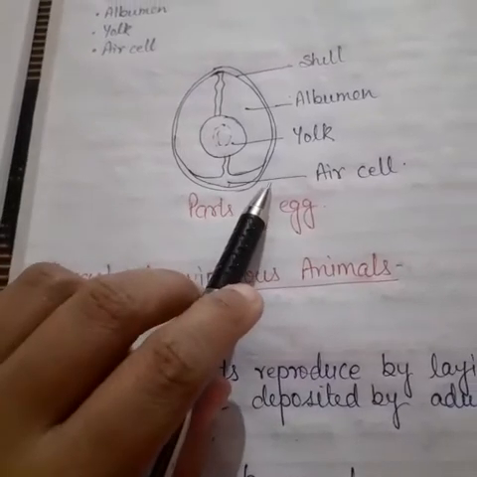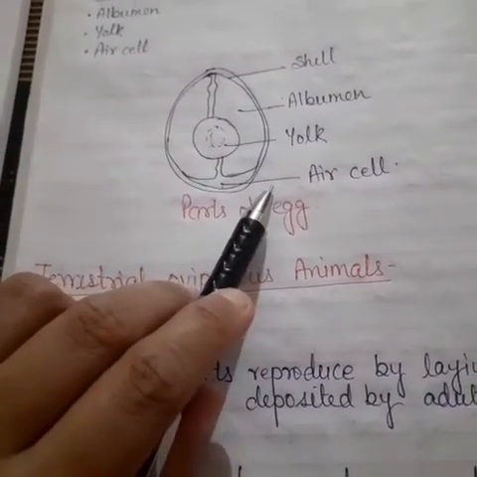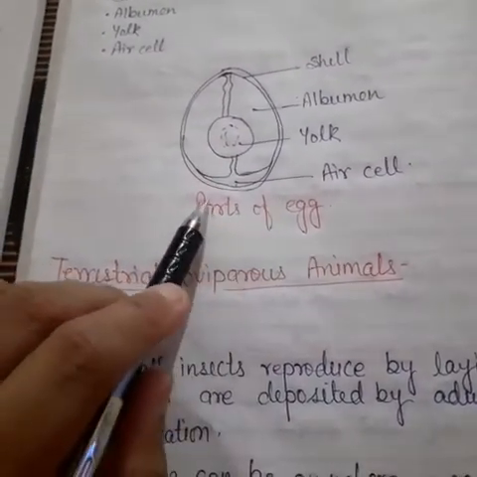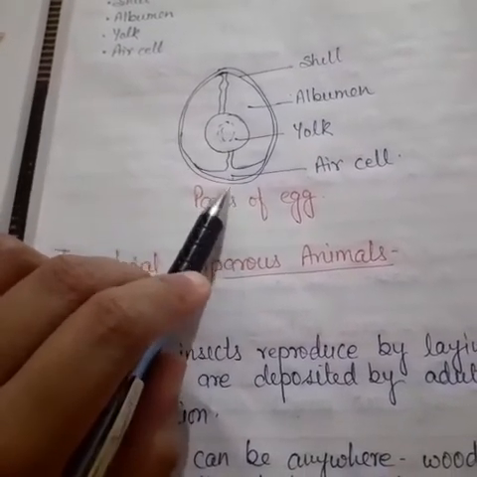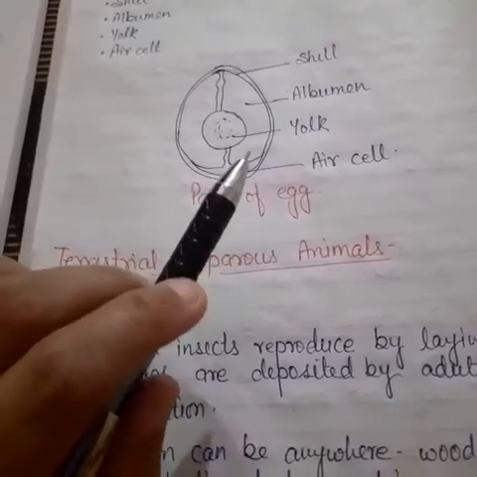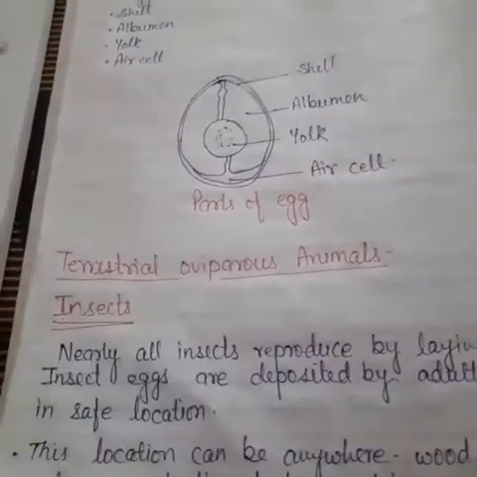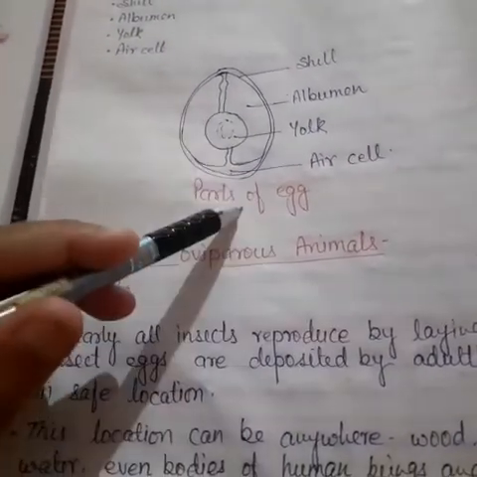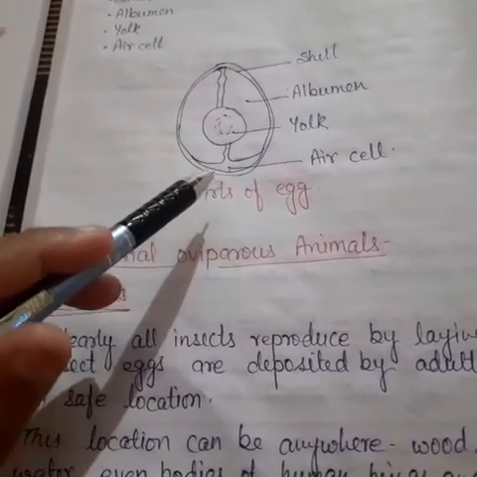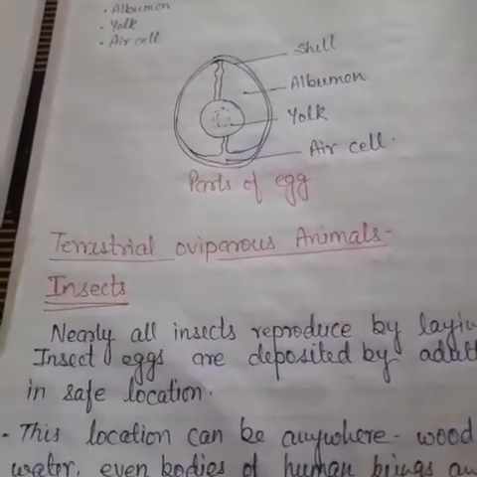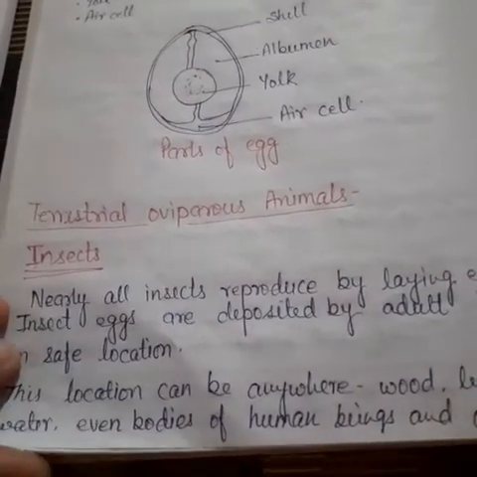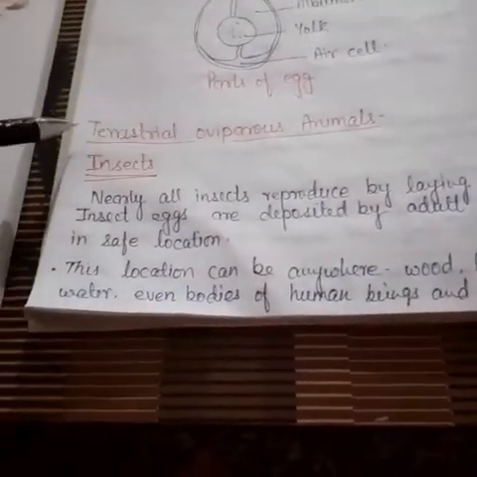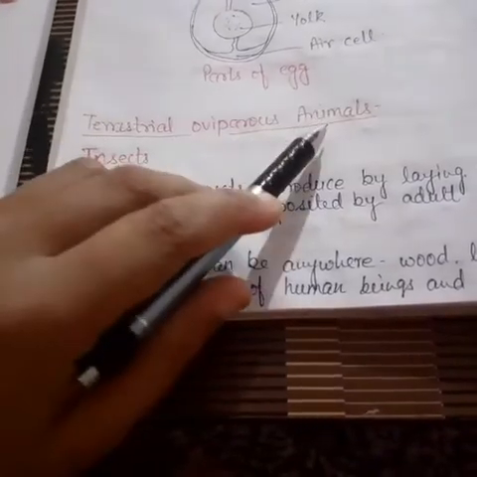And the last one is the air cell, present at the larger end. It forms when the egg cools down after being laid. Again I repeat, it is present at the larger end and forms when the egg cools down after being laid.